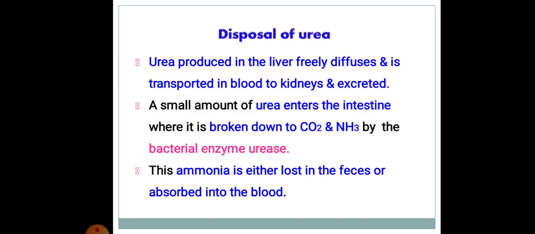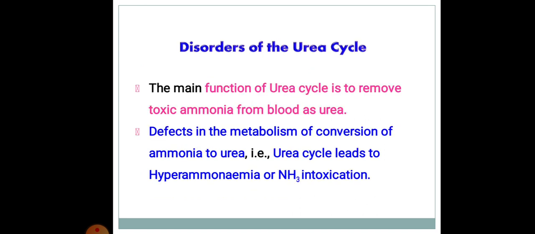Disposal of urea. Urea produced in the liver freely diffuses and is transported in blood to the kidney and excreted. A small amount of urea enters the intestine where it is broken down to CO2 and NH3 by the bacterial enzyme urease. This ammonia is either lost in the feces or absorbed into the blood.